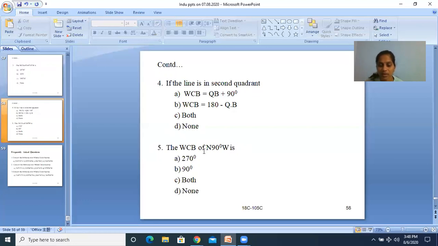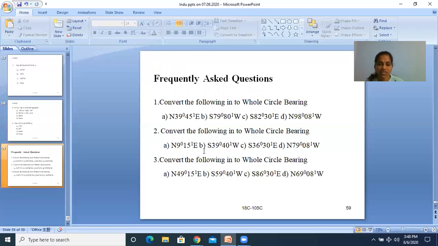Option A is the answer. So these are some frequently asked questions on conversion problems from WCB to QB, QB to WCB. You can note down these sums and practice.